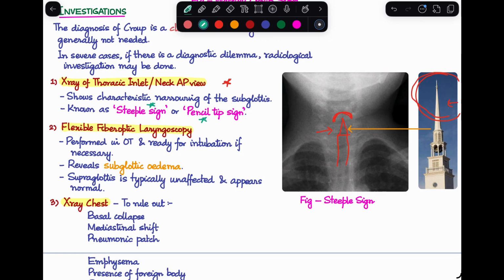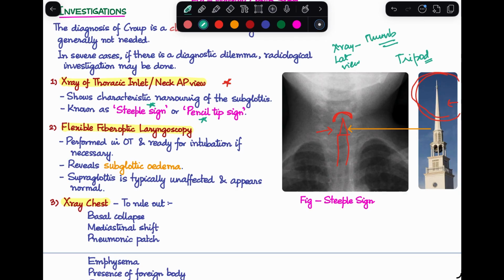Now, can you tell me which are the signs that we see in an acute epiglottitis patient? In case of X-ray neck, in which you do a lateral view, you will be seeing the thumb sign. And another sign that is commonly seen, which is not a radiological sign, it's just a clinical sign you see, is the tripod sign in epiglottitis. I have a separate video where I talk about the different signs in epiglottitis and croup. You can check it out over there. So this is about radiology here.